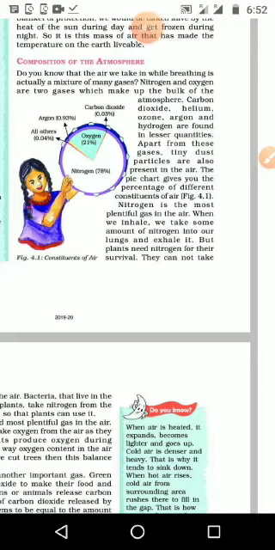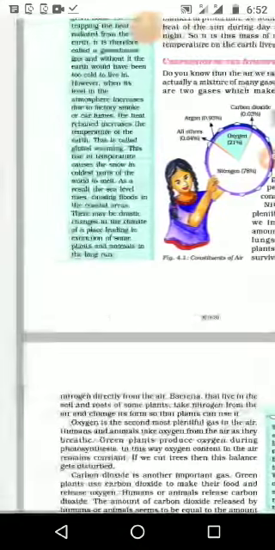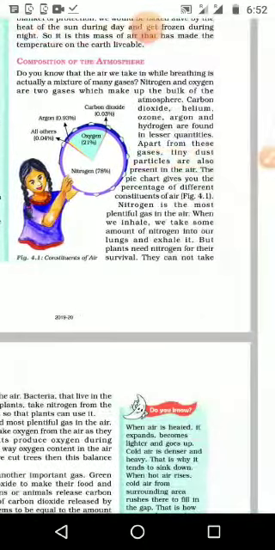Then we can see carbon dioxide, that is 0.03%, and then all other gases together is 0.04%, and this much carbon dioxide only we needed. We have seen already if it is increasing, why it is increasing? Because of the using of fuels, different types of fuels, or the factory. So we are going to see in detail.